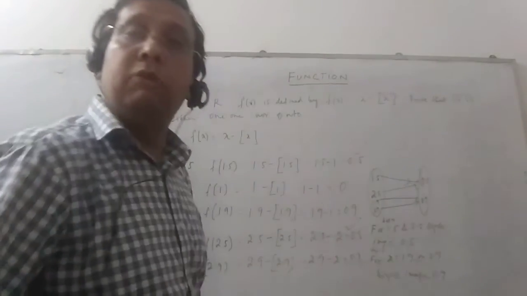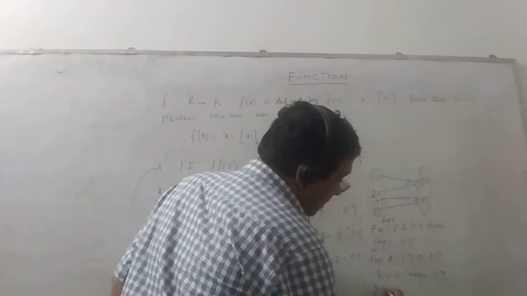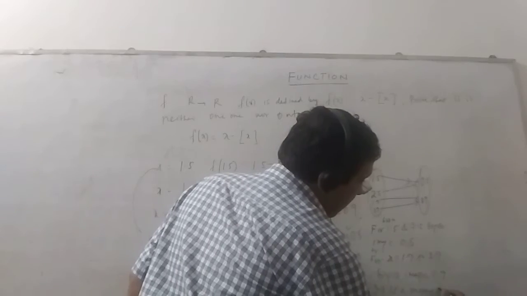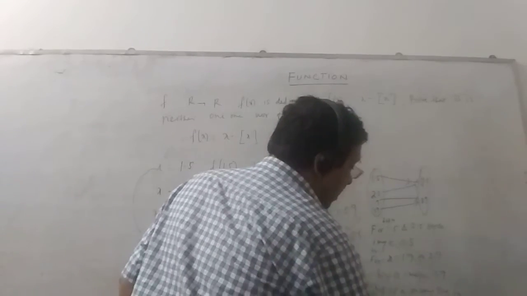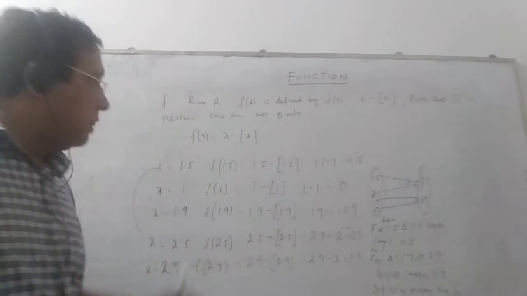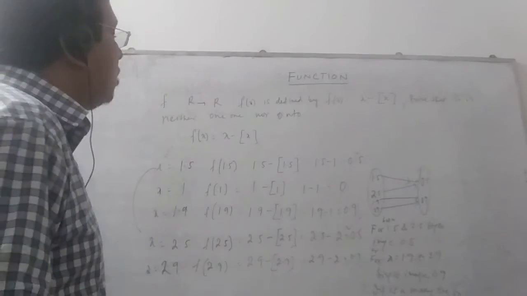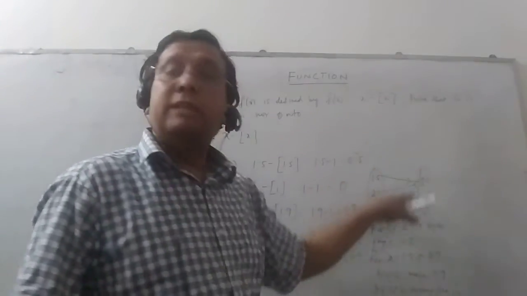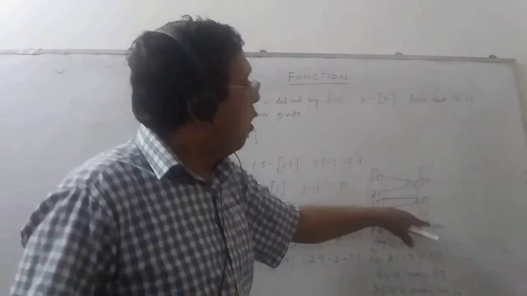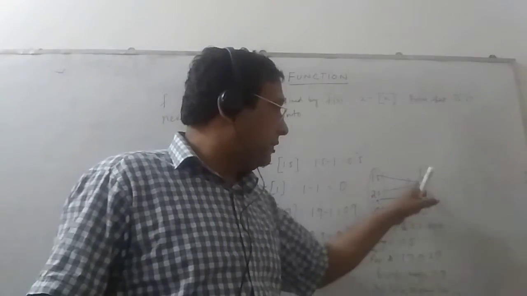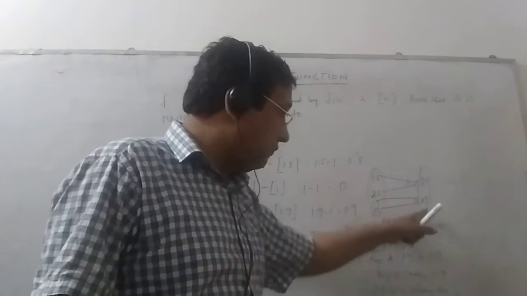So it is a many-one function. Therefore, it is a many-one function. Now, once we prove it's a many-one function, our next job is to check surjectivity: will all the y values, all the real numbers, be obtained over here? The answer is no. Yes, it's a fractional part.